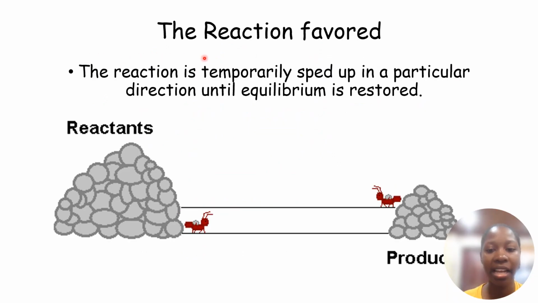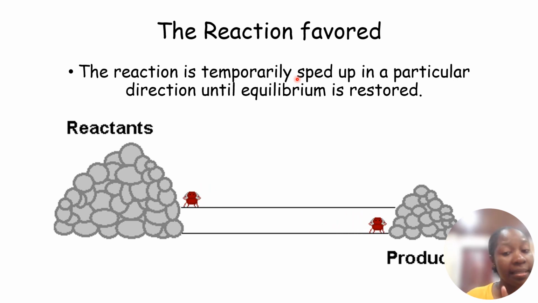Now we have the reaction in favor. What does that mean? It just means that the reaction is sped up in a particular direction until equilibrium is restored. That's all that means. One side of the reaction is going to be sped up, and it's going to be sped up just until we restore equilibrium. That's it. Okay, got that?